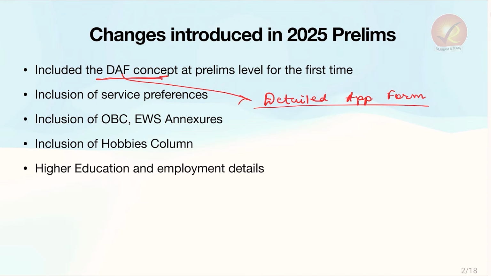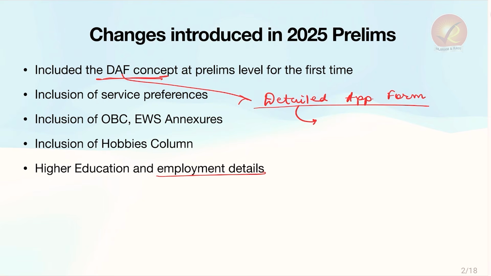Now, the reason why it is called detailed is because it includes a lot of things such as your higher education details, your hobbies and achievements, your OBC and EWS annexures, along with your service preferences. You have to rank the services as per your preference order. And then it also includes your employment details such as what places you have worked, how much did you earn, which was your place of work, which was the employer, etc., and the duration of your work.